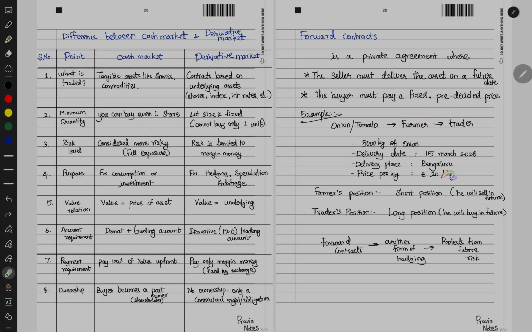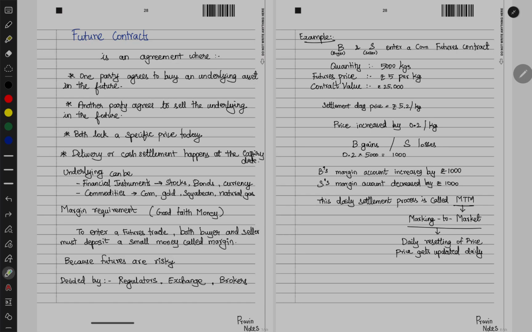Now instead of 20 rupees, if it becomes 30 rupees, now 30 into 5000, it will be 1,50,000. Now this 50,000 the farmer will pay to the trader. So that's how futures contracts work. In case of forward contracts, we cannot do this, because the delivery has to happen, but in case of futures contracts it can be settled through cash settlements.